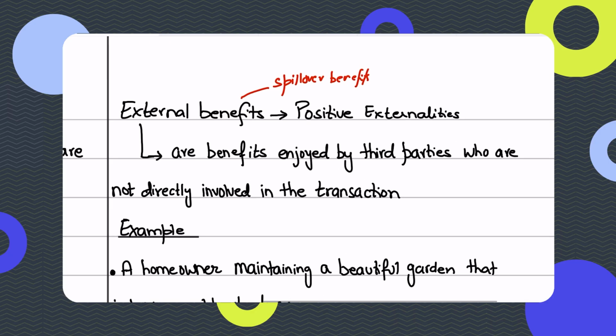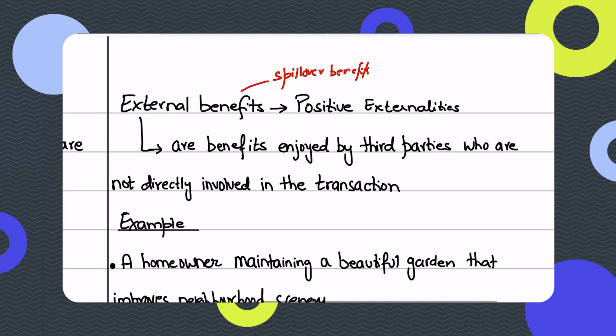And that is why economists study it, because economists want to study the costs, to understand what are the costs associated with the transactions taking place in everyday market and everyday economics, right? So external benefits, on the other hand, are benefits enjoyed by third parties who are not directly involved in the transaction. The market itself does not reward the producer or consumer for generating these wider benefits.